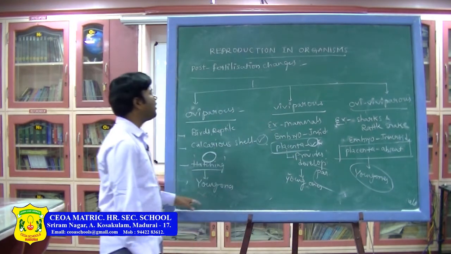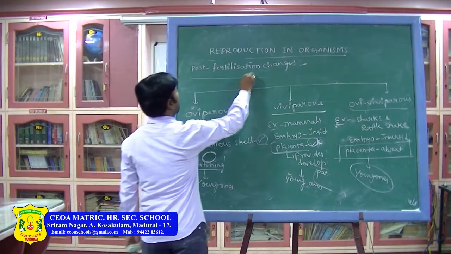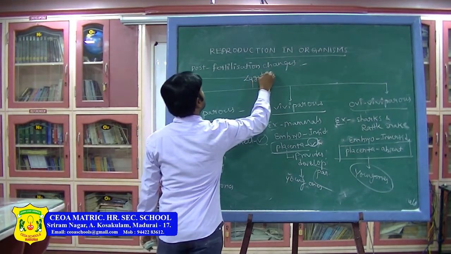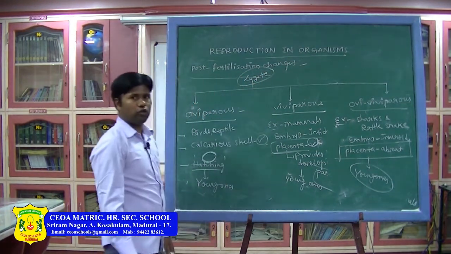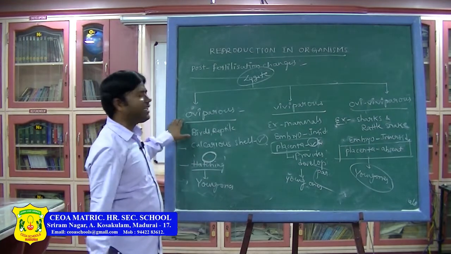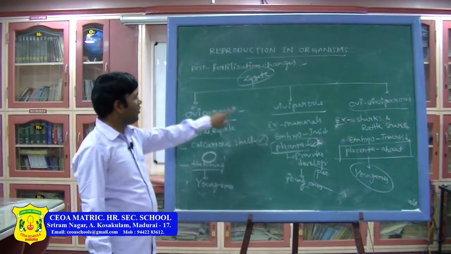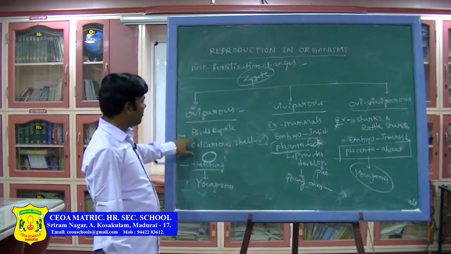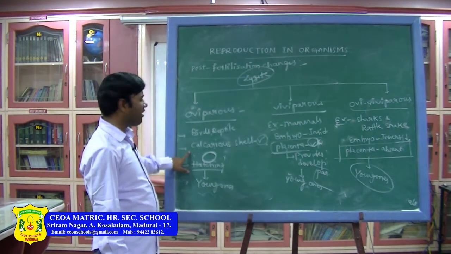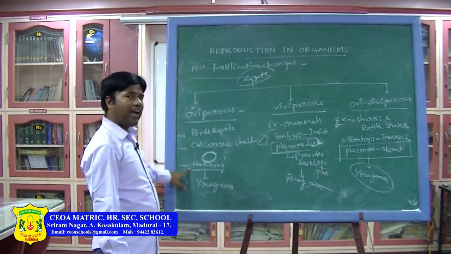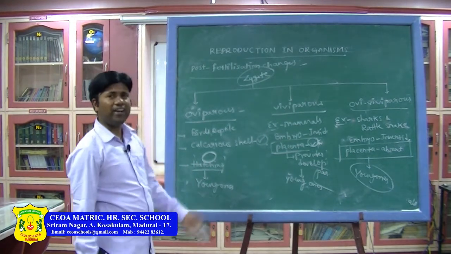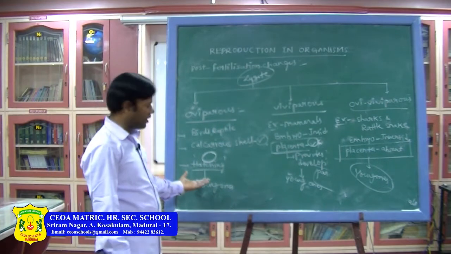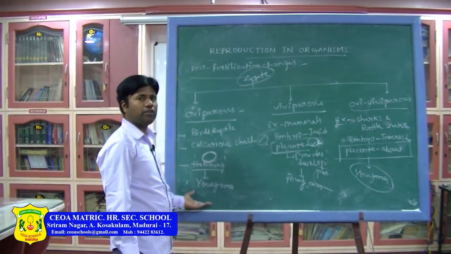Now what have we learned? Based on the zygote development or embryo formation, how many types are there? Oviparous, viviparous, ovoviviparous. Oviparous, for example birds and reptiles, where a calcareous shell-like structure can be seen. After the hatching process or incubation, sufficient temperature is provided in order to produce the young ones.